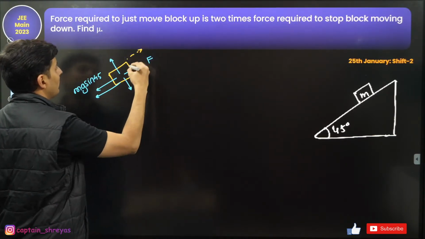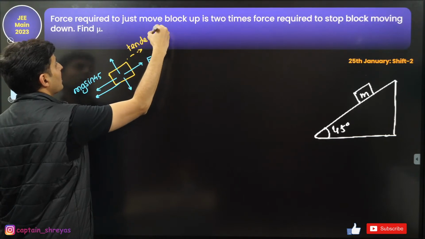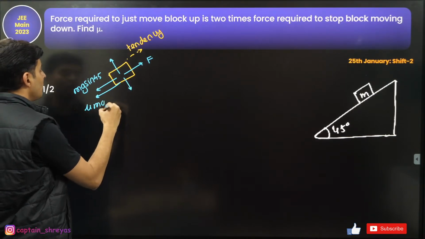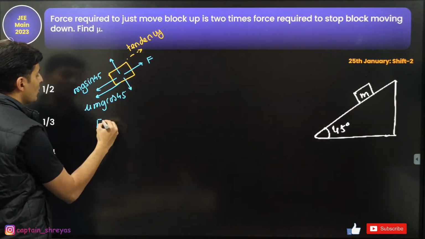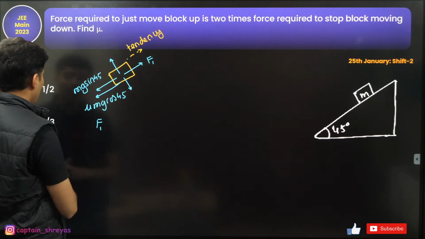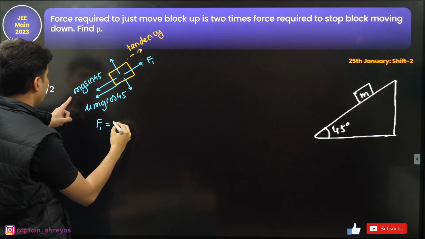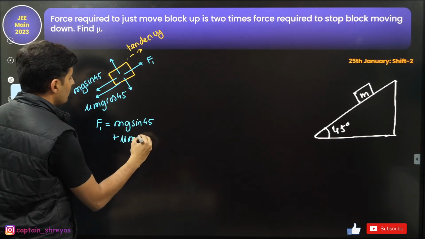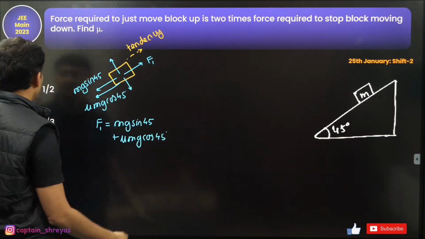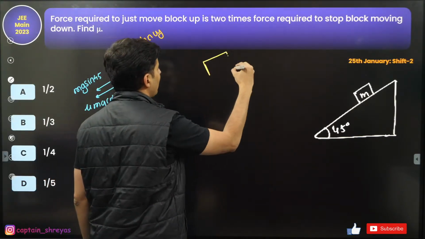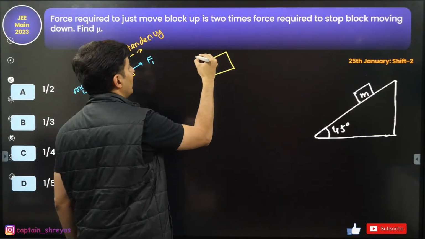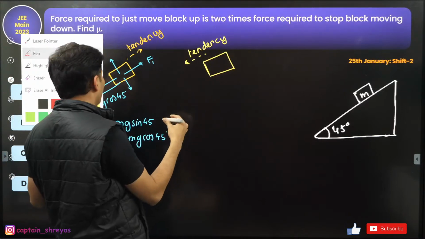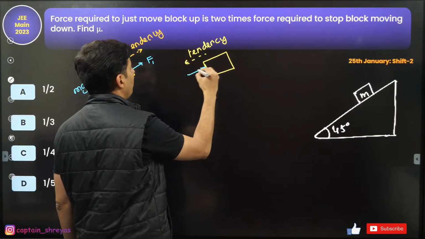Friction always opposes the tendency of motion. You are trying to push it up, so frictional force will be mu mg cos 45. In this case, let's call the force F1, which is mg sin 45 plus mu mg cos 45. That is the first case. In the second scenario, you are preventing it from falling down, that means the tendency is downwards. It wants to fall down, so you are trying to prevent it.